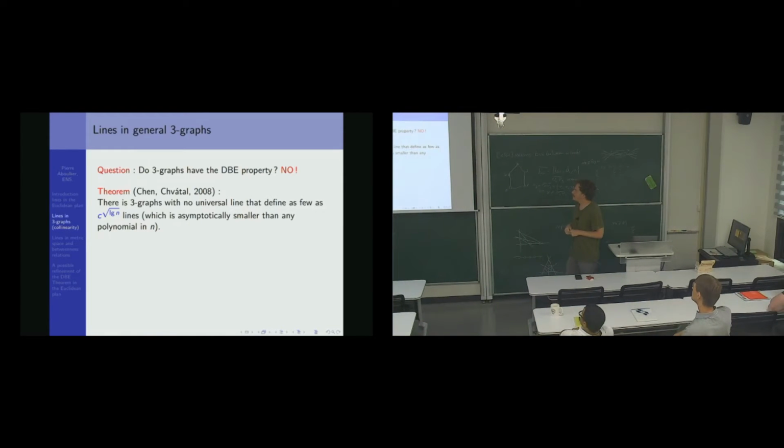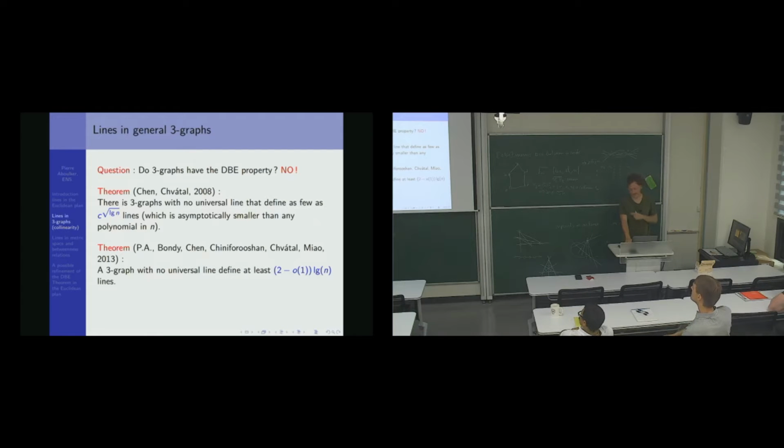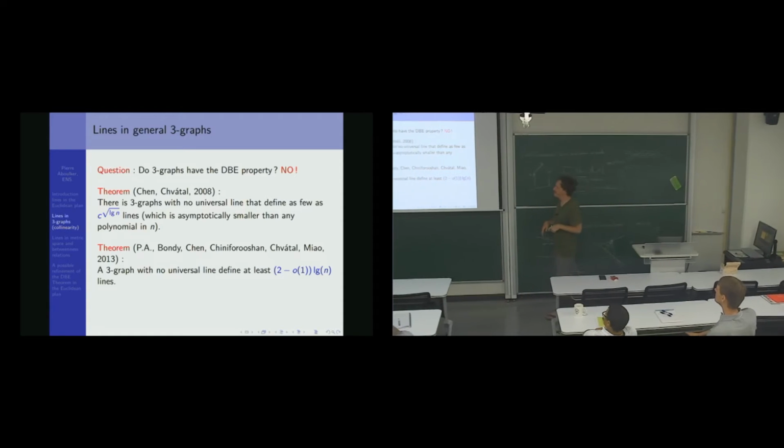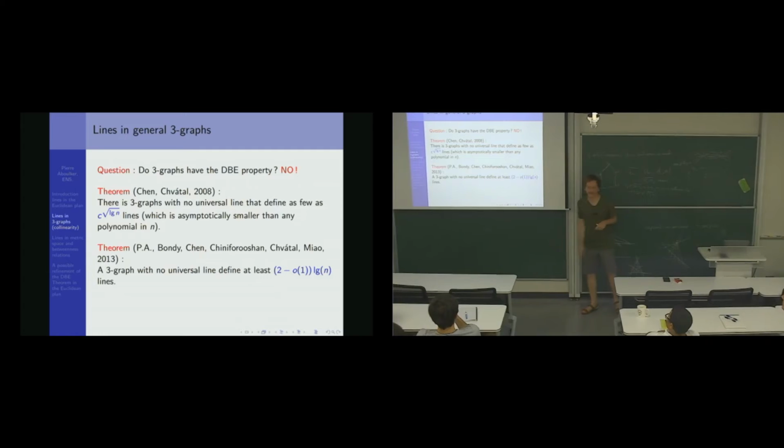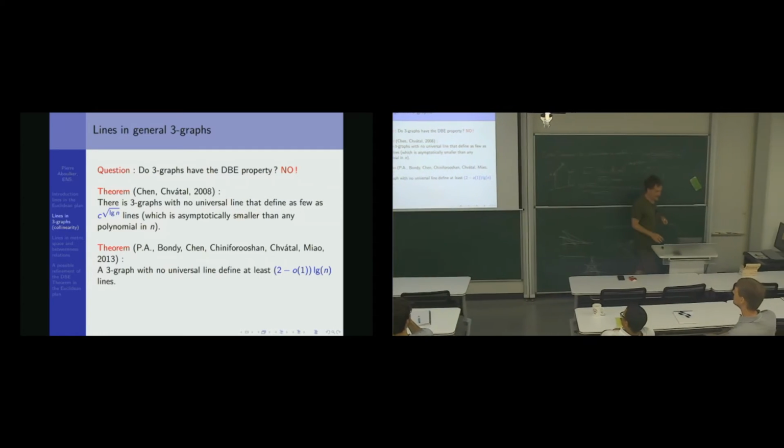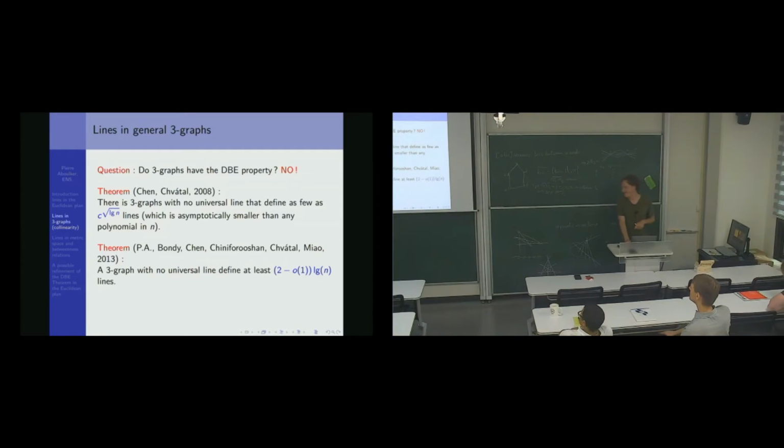The construction is fairly easy, but maybe I will skip it. It's very elegant, the construction. So also we had a trivial proof for log n, and we have a hard proof with Bondy, Chen, Simonovits, Chvátal, and Yao for (2 − o(1)) log n. But the proof was nice. So this is the best lower bound on the minimum number of lines that a triple system must define.